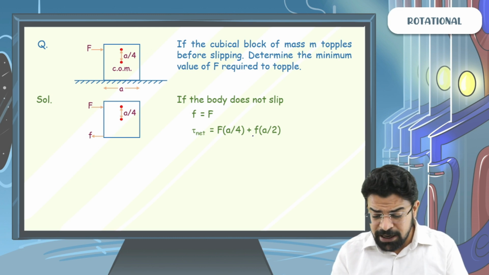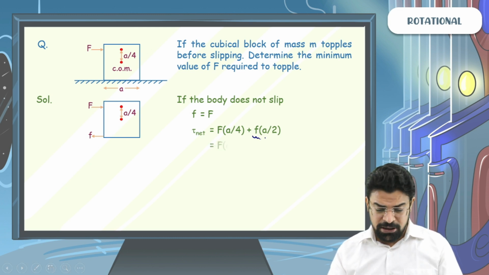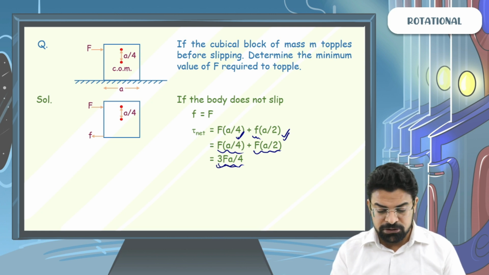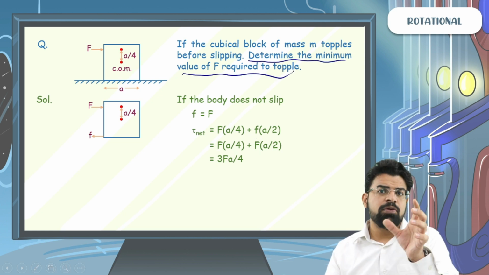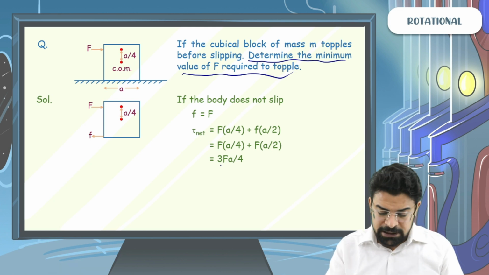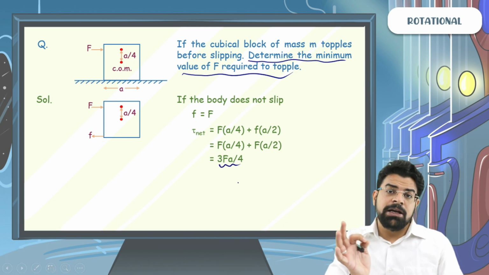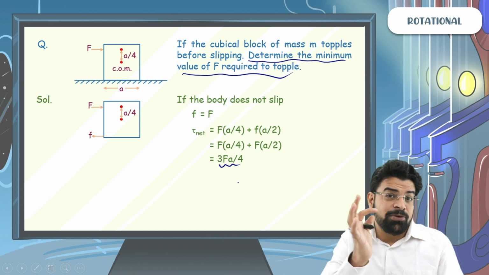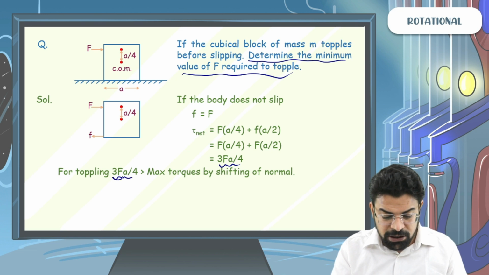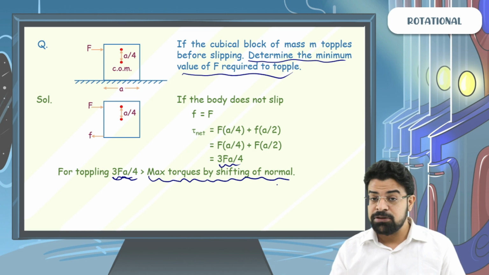But we know that the magnitude of the friction force is also F. So you can write F into a by 4 plus F into a by 2, and that becomes 3F a by 4. If we need to find the minimum force F required to topple, then the external torque should be greater than or equal to the maximum torque you can get by shifting of normal. So for toppling, the external torque 3F a by 4 should be greater than the maximum torque you can get by shifting of normal.